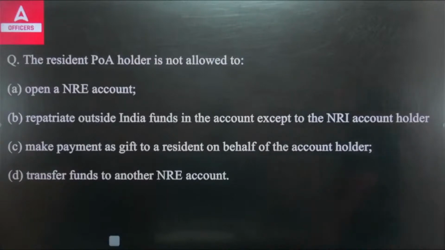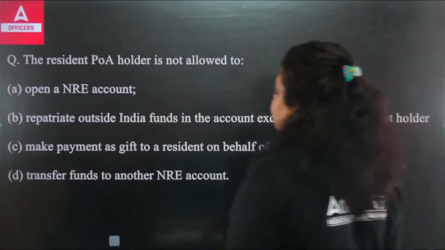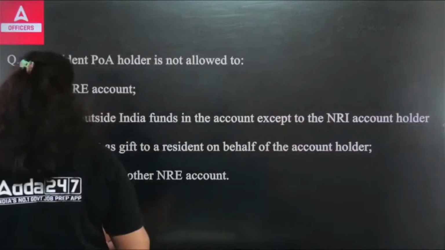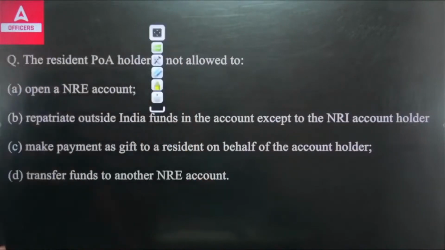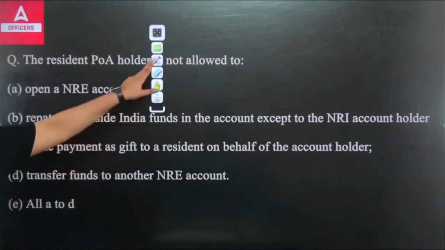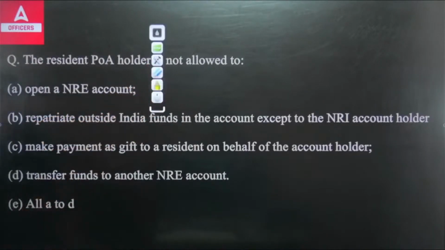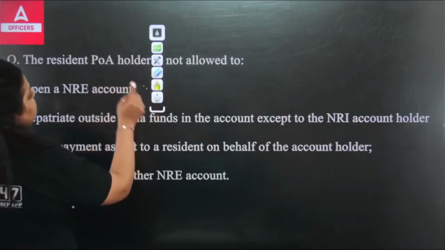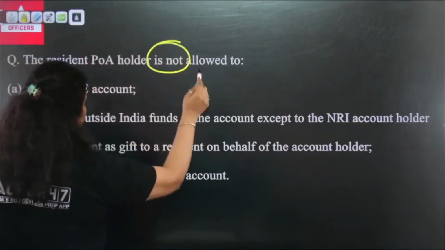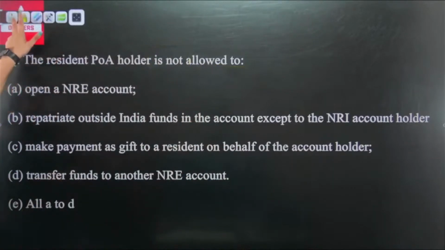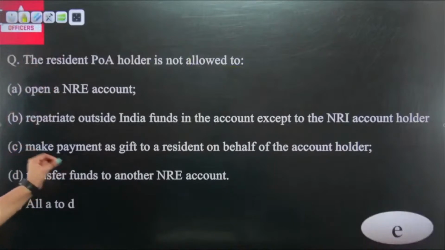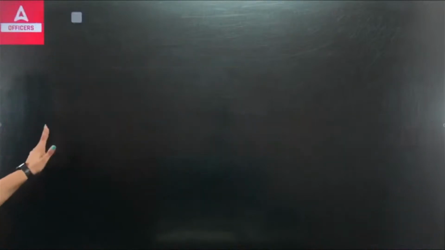So, the right answer here will be, okay, one twist is there. If I talk about the resident power of attorney holder, not allowed to perform what? They are not allowed to perform any of these activities. It means all A to D are not going to be allowed to the power of attorney holder. So, the right answer will be option E. None of the activities can be performed by them.